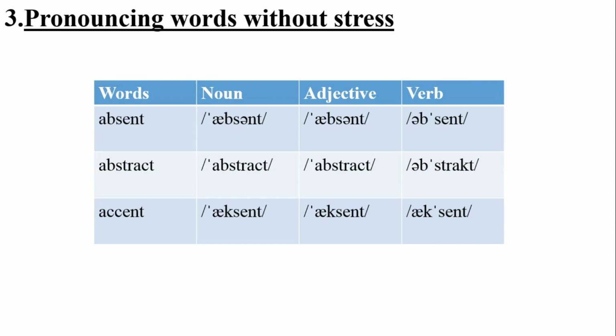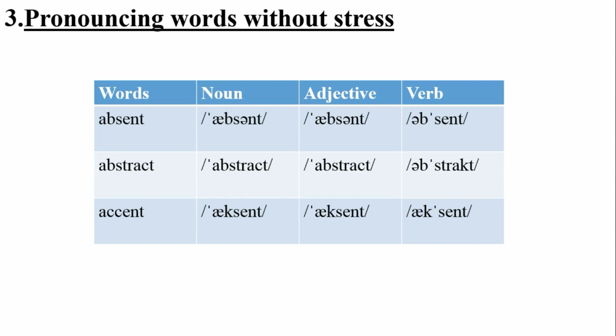Now the second word, when it is used as noun and adjective, we have to stress it on the first syllable, and it goes like this. Abstract. But when the same word is used as verb, it becomes abstract, with the stress on the second syllable.